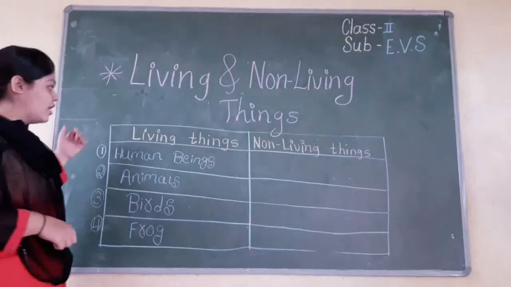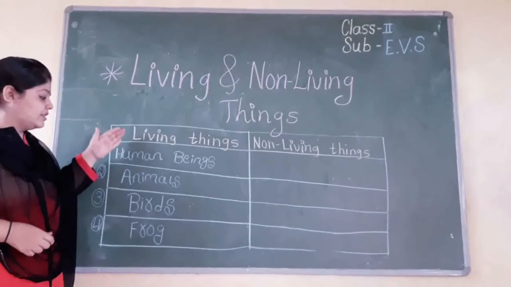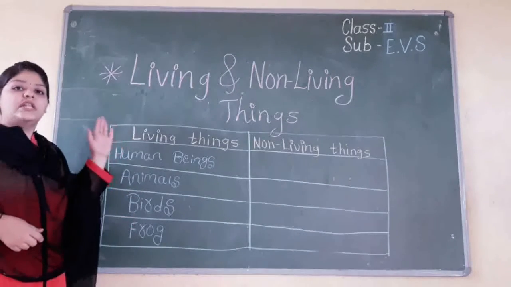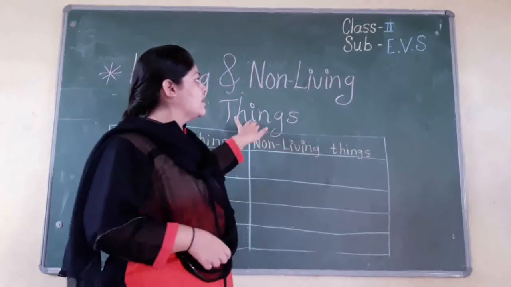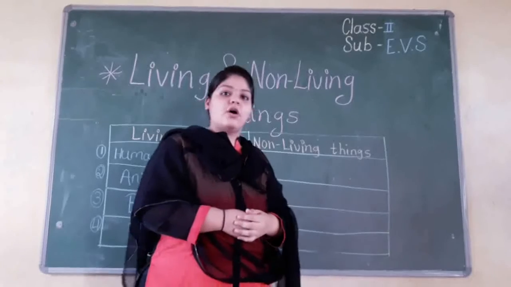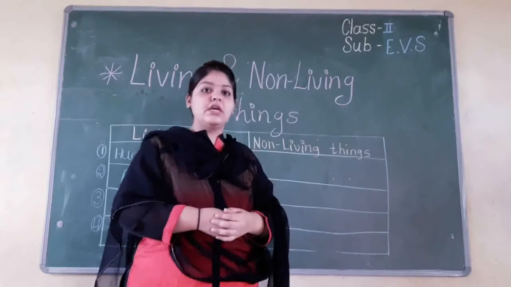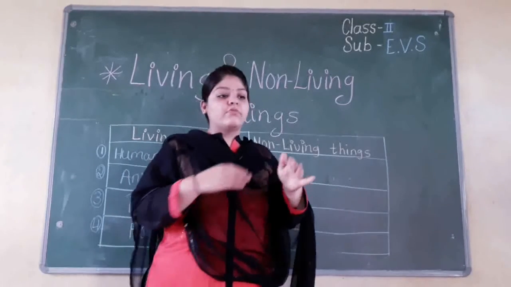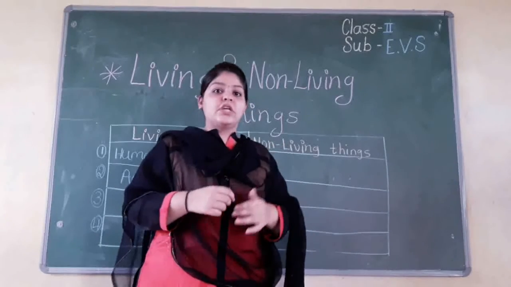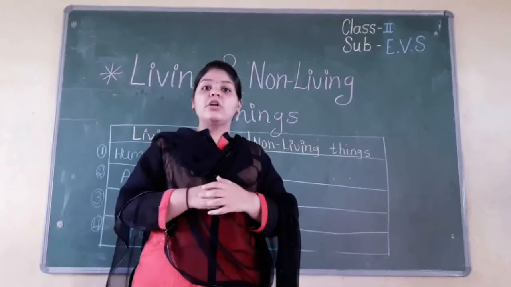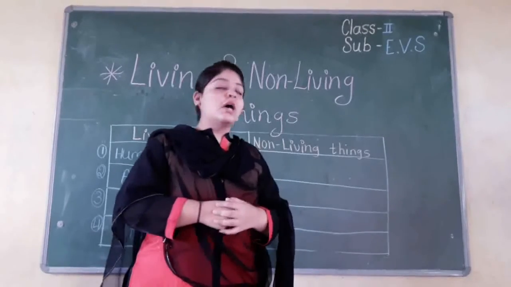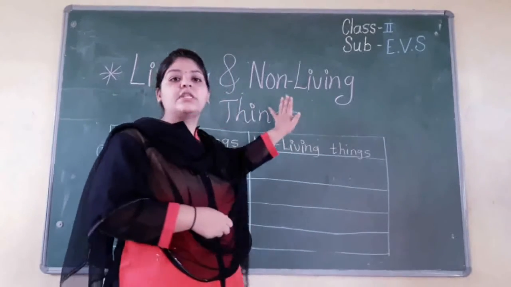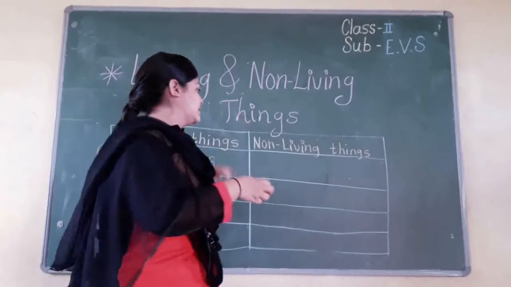So students, we have learned about the living things and these all are the examples for living things. So now let's learn about the non-living things. So what is non-living things? Non-living things are those which cannot move from one place to another, which cannot breathe, they cannot talk, they cannot sing, they cannot walk. So let's see the examples for the non-living things.